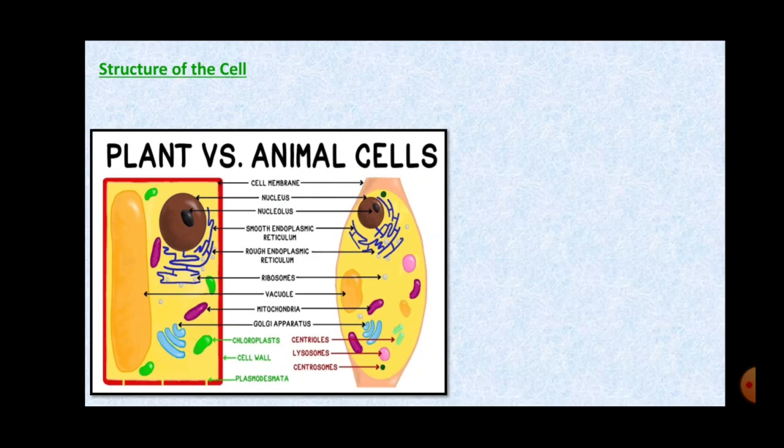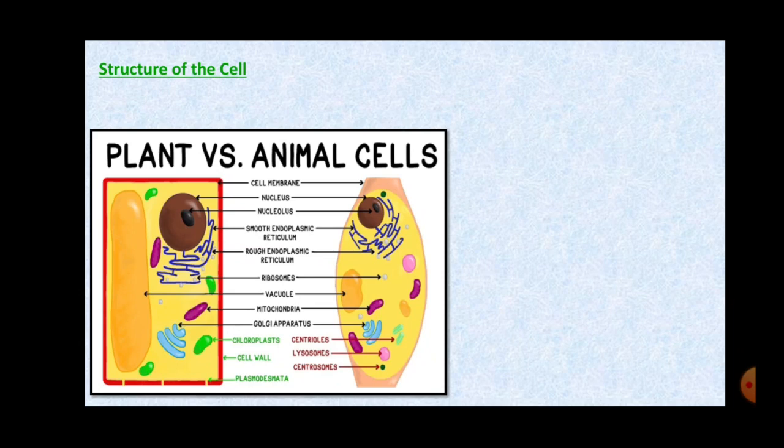We had studied that cell is the structural and functional unit of living organisms. Whether it is a unicellular organism or a multicellular organism, whether it is a microorganism or a macroorganism, each and every organism is made up of cells. And according to the functions, the cells are of different sizes, they have different structures. So let's revise the plant cell and the animal cell. You can see the picture of plant cell and the animal cell.